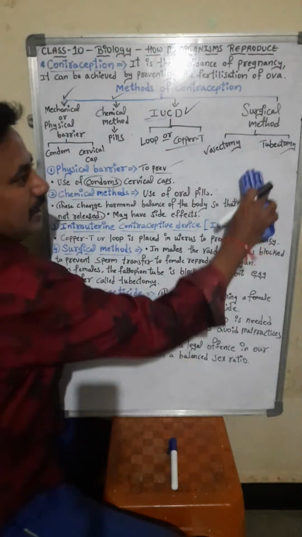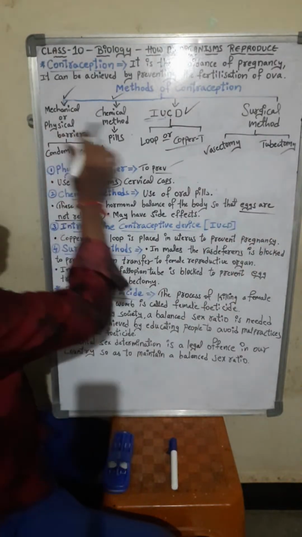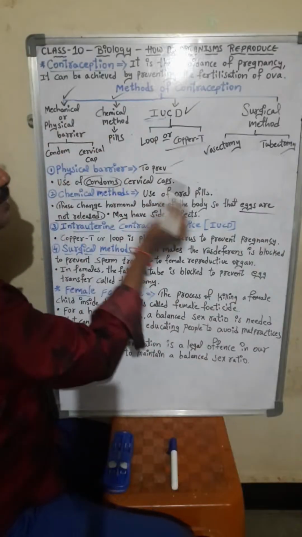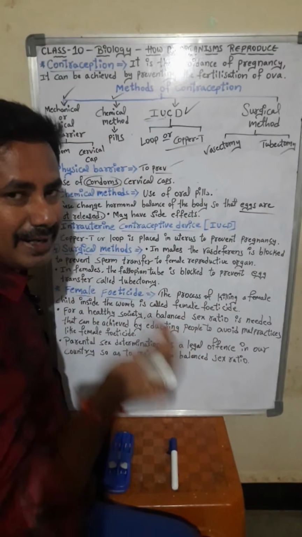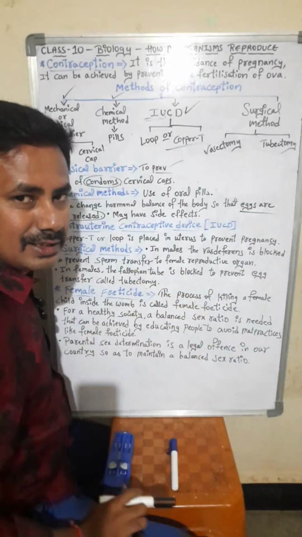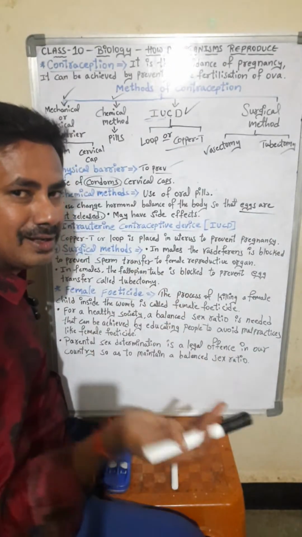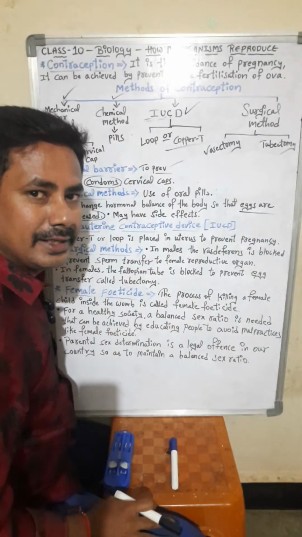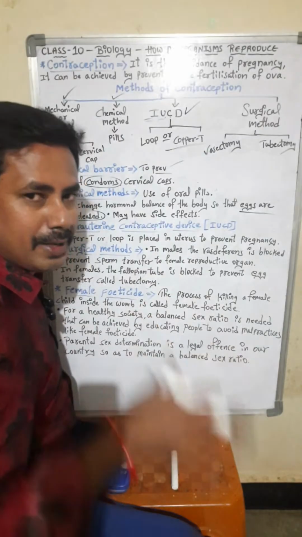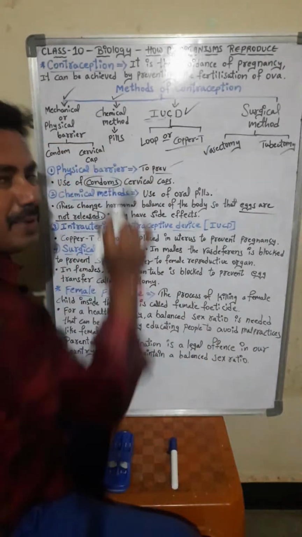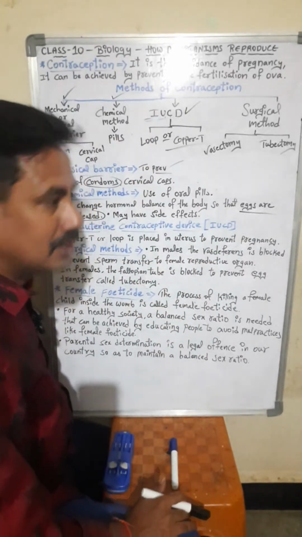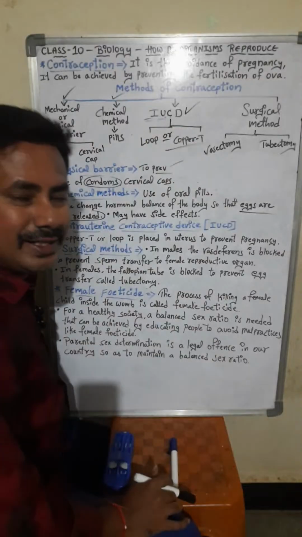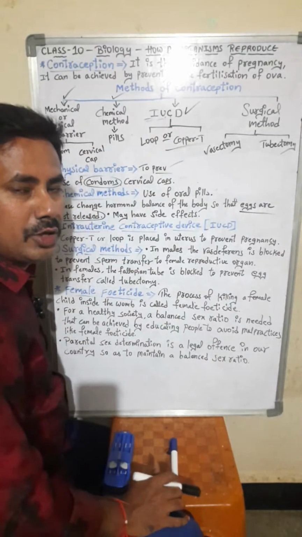Okay, no issues. Let us see here. These are the four methods, students. First one is mechanical method or physical barrier. Second one is chemical method. By taking the tablets, we can cause a hormonal imbalance, and in female, the eggs will not release. If egg is not released, there will be no fertilization. So it may have some side effects. Chemical methods: oral pills, tablets. The third one is IUCD, intrauterine contraceptive device.